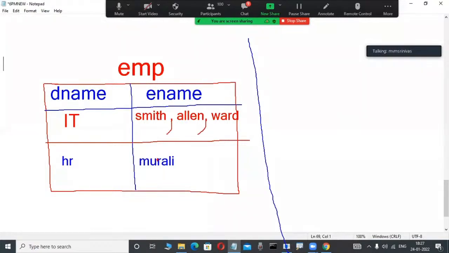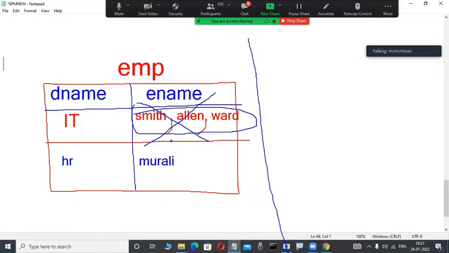Okay, fine. There is no multiple value separated with comma. For example, here, Smith, Allen, Ward, representing in the format of what? Comma. It won't work. This cell is not working. Why? Because now data is represented in each cell. So now only a single value. That is a rule in relational data model products.